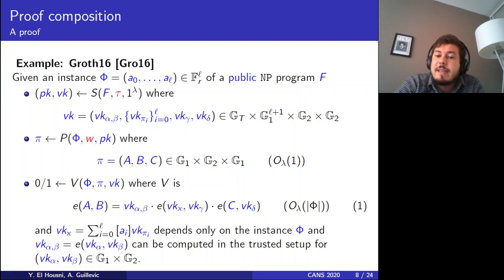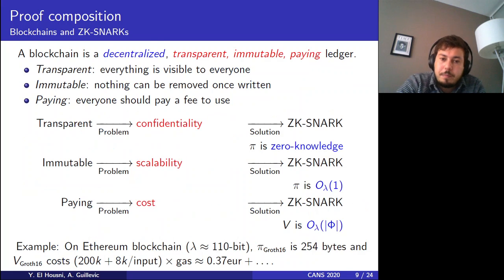Note that VK_x, the verification key part for the input, is a multi-exponentiation, or multi-scalar multiplication, in the group of elliptic curve points of size l, which is the size of phi, the instance of the public input. So this multi-exponentiation is constant time with respect to the public input, which means that equation 1, the verification equation, is constant time with respect to the public input.